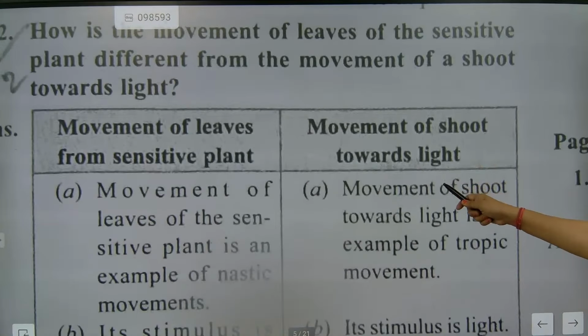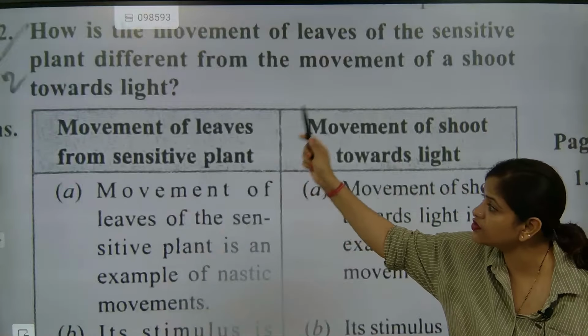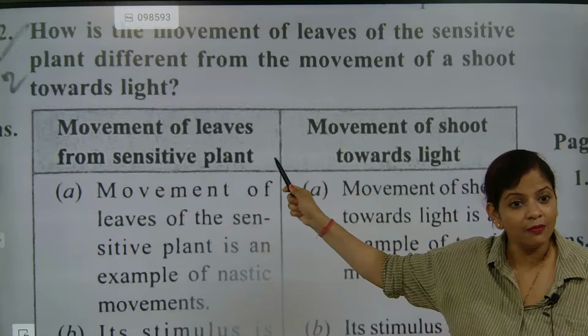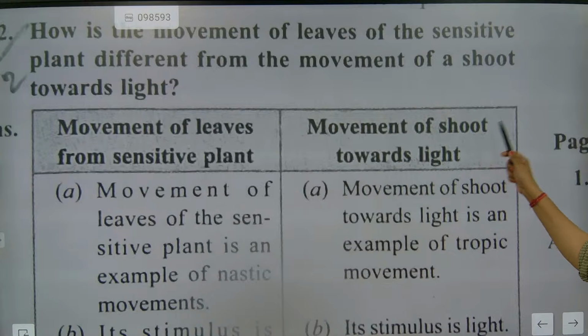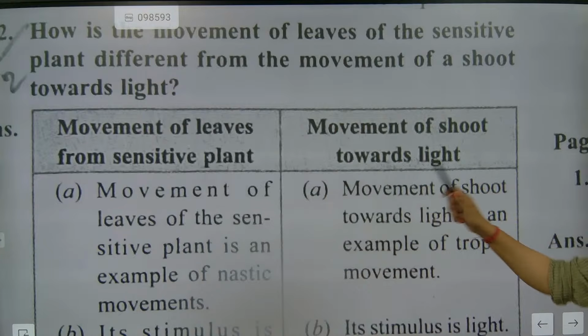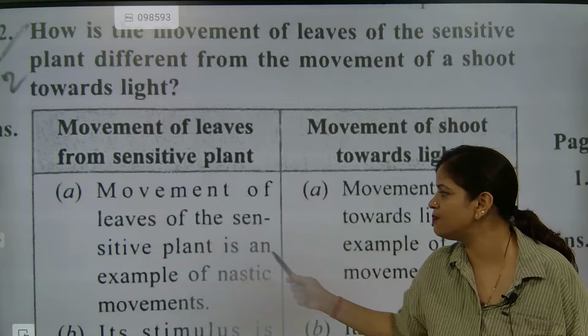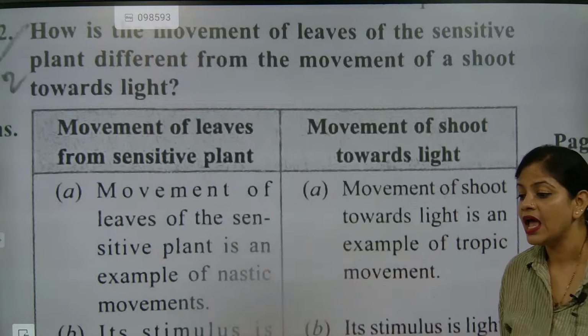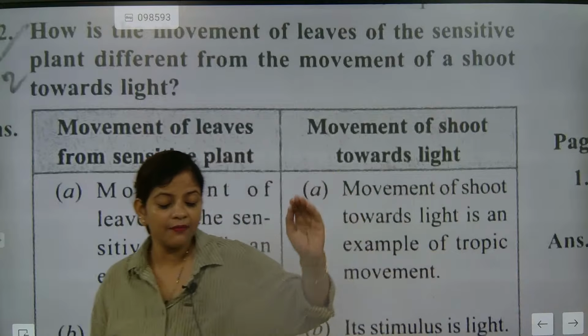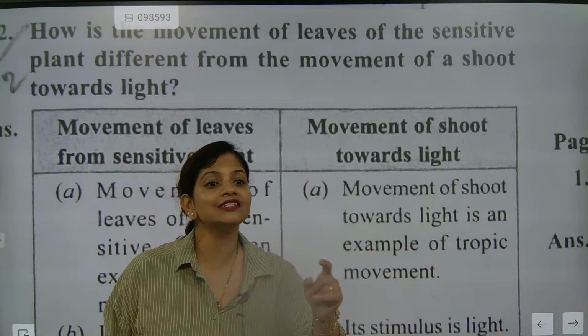So movement of leaves of the sensitive plant, movement of shoot towards light. These are two different things. Understood? So the movement of leaves of the sensitive plant is a nastic movement. And what is the name of the plant? Mimosa pudica. That is the touch-me-not plant.